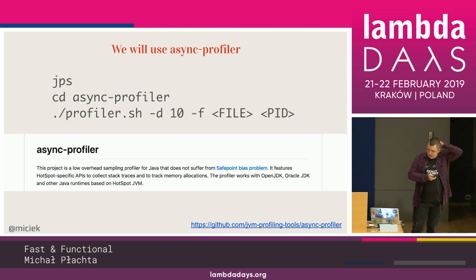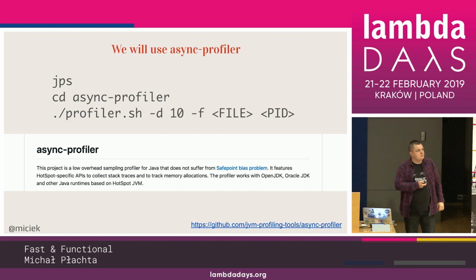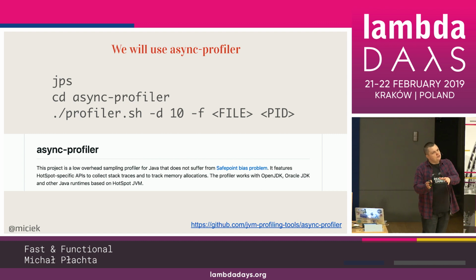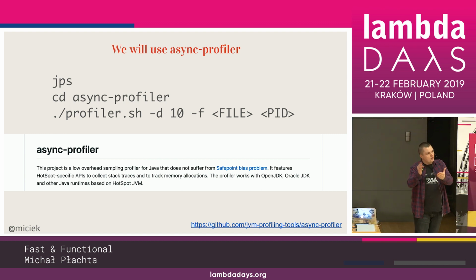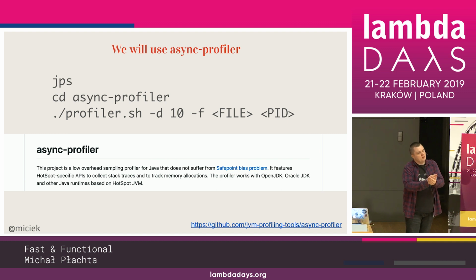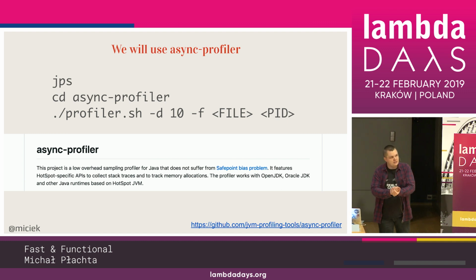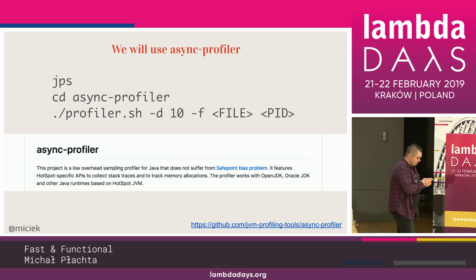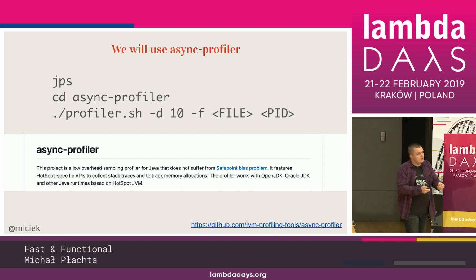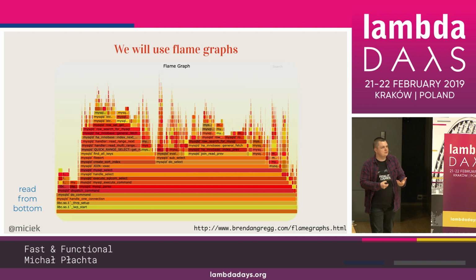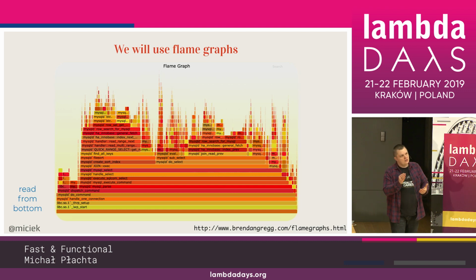Async Profiler is a JVM thing. It attaches to the Java process and probes what's happening on the CPU right now, 100 times a second, and it will generate this flame graph for us. So we are doing the test on our service, and we are probing what the CPU has been doing, and this kind of nice diagram, a nice flame graph, will appear.